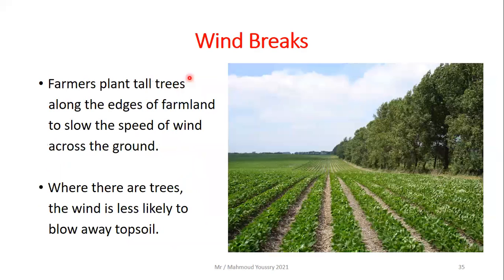Then we have windbreaks. As you can see here, on this piece of land there are some trees planted on the borders or the sides of the farm. Farmers plant tall trees along the edges of farmland to slow the speed of the wind across the ground. Where there are trees, the wind is less likely to blow away the topsoil.